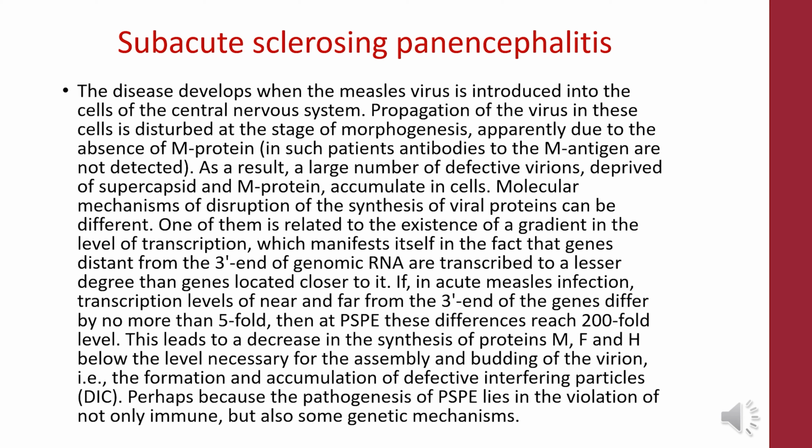This leads to a decrease in the synthesis of proteins M, F, and H below the level necessary for the assembly and budding of the virion, and to the formation and accumulation of defective interfering particles. Perhaps the pathogenesis of SSPE lies in the violation of not only immune, but also some genetic mechanisms.